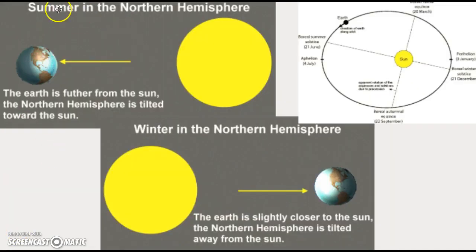So when we put this all together, in the summer in the northern hemisphere, the Earth is actually further away from the Sun, but the northern hemisphere is tilted towards the Sun. And in the winter, we are slightly closer to the Sun. Remember, this is an elliptical orbit. It's not a perfect circle. The northern hemisphere is tilted away, so we're receiving less direct sunlight. We call that winter. And more direct sunlight we call summer.